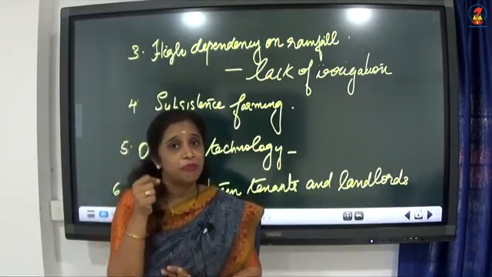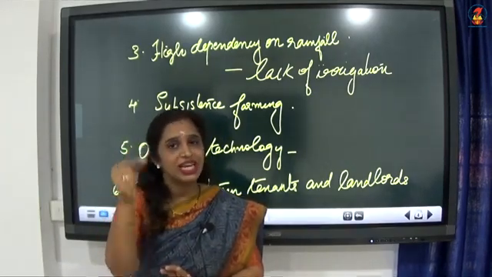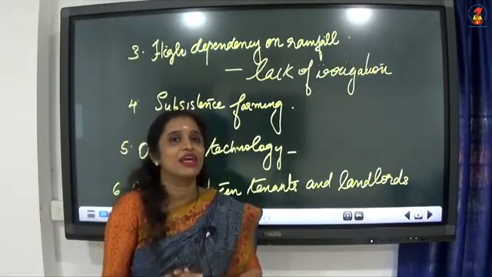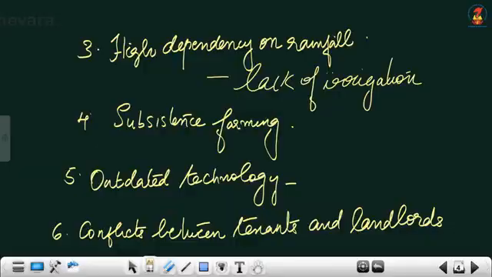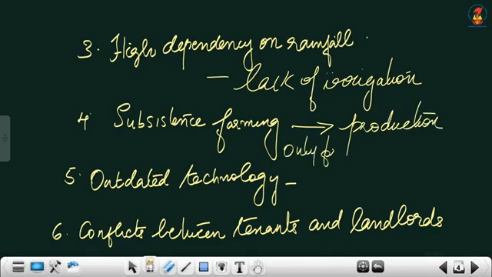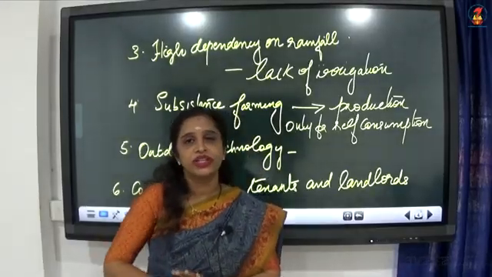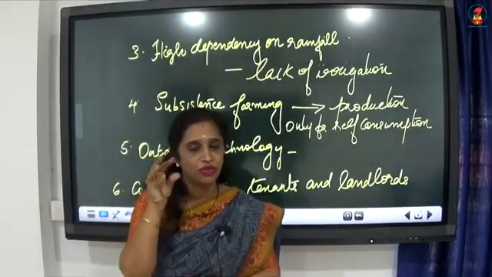So, food grains were produced only for meeting their own needs. Therefore, only subsistence farming was promoted. That means production only for self-consumption. There is nothing more than that to be sold in the market, only for self-consumption.